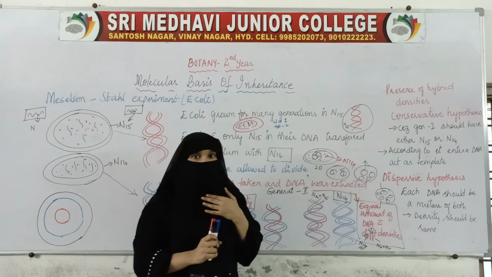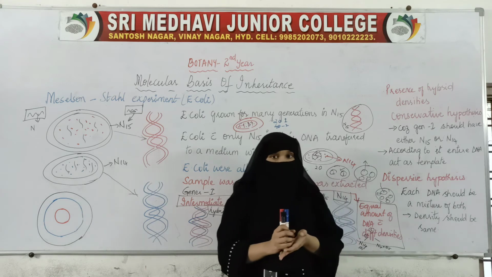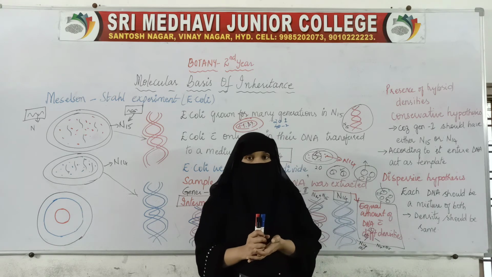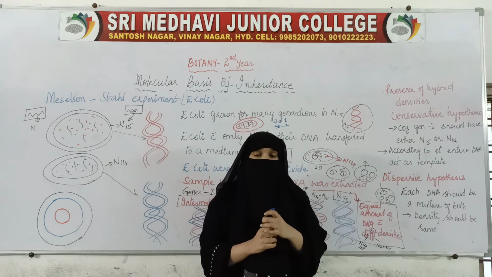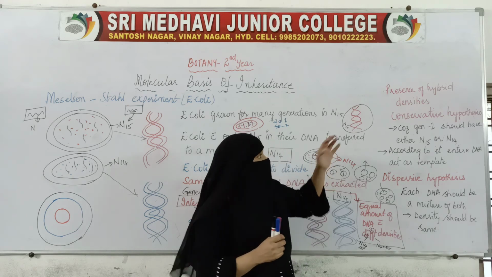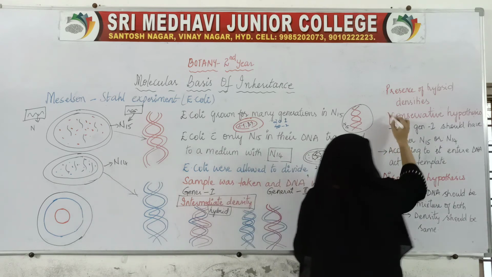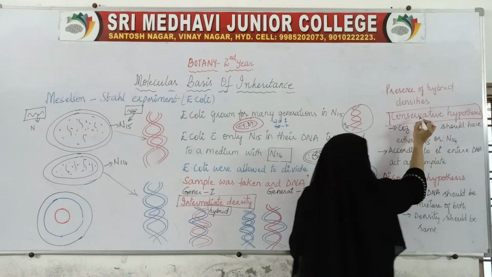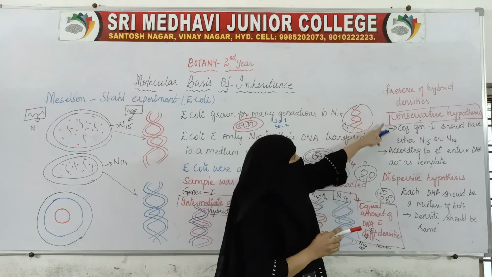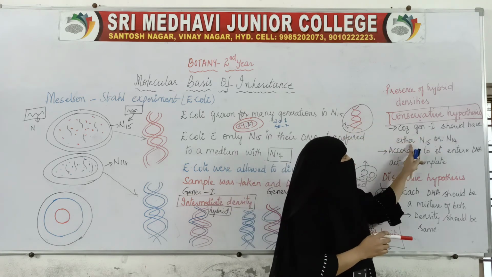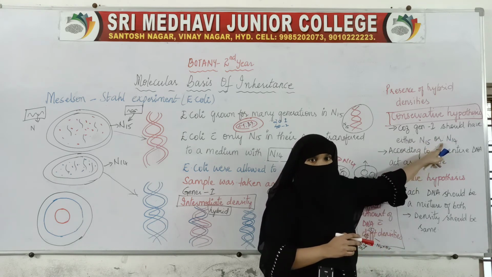So according to this, Meselson and Stahl said that DNA is semi-conservative. Now when we consider DNA as conservative, according to the conservative hypothesis, generation 1 should have either N15 or N14.